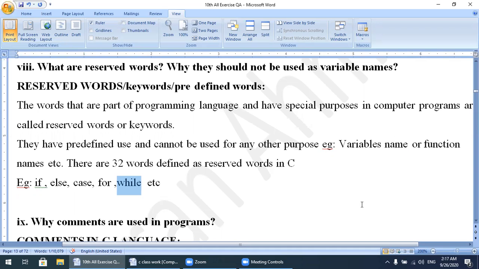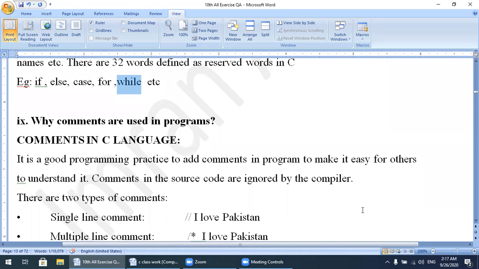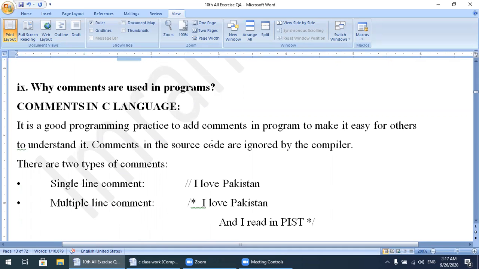Next question: why are comments used in programs? The purpose of comments is that it is a good programming practice to add comments in a program to make it easy for others to understand.